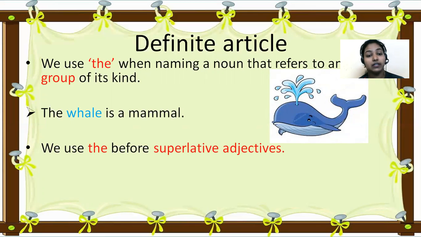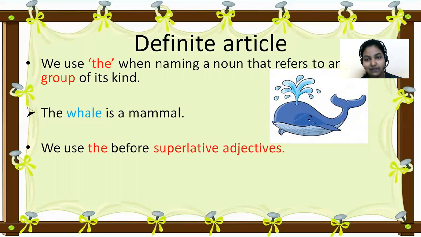So we use the in front of superlative adjectives. Can you remember degrees of adjectives, children? Degrees of comparison, we have three degrees of comparison. What are they? Positive, comparative, and superlative. Superlative means we are comparing a noun with a group or the whole world or a class, isn't it?